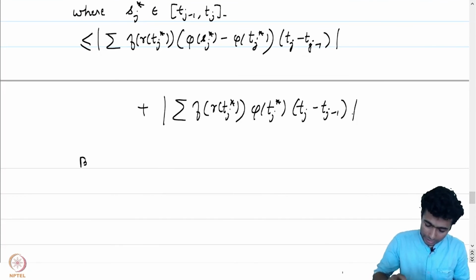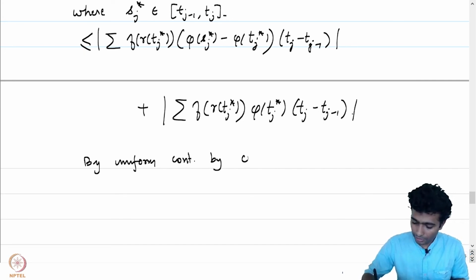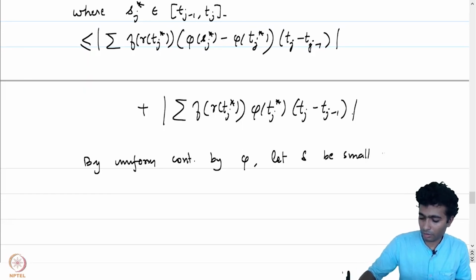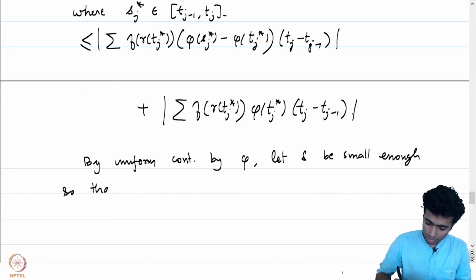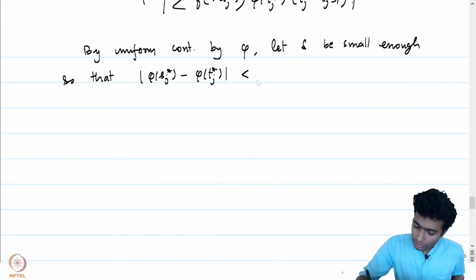So by uniform continuity of phi prime, let delta be small enough so that the absolute value of phi prime of sj star minus phi prime of tj star is less than epsilon.